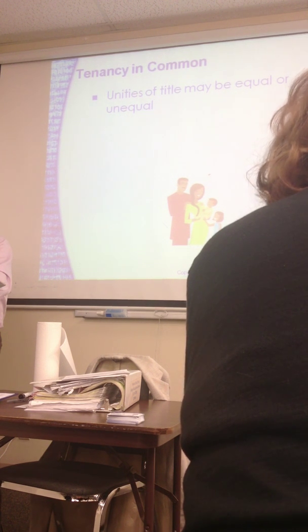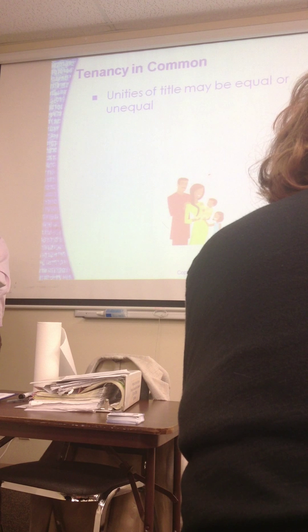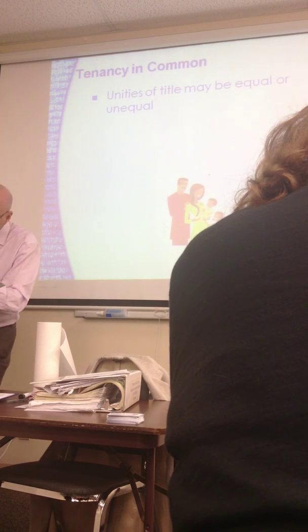The key to it is this, and I gave you the highlight on line 23. A tenancy in common owner may leave their interest in a will. If the owner dies without a will, that term is intestate. After a probate process, the interest will descend to the owner's heirs. What does that mean?